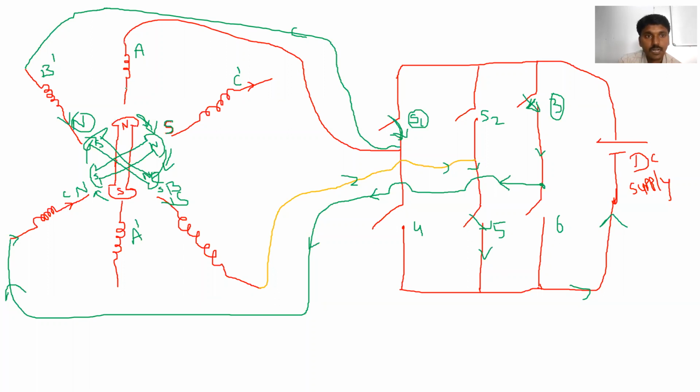Accordingly, the switches should be turned on and turned off. Is it clear? So in this way, the rotor is moving in a particular direction based on the excitation of the coils. समझ में आया क्या concept?